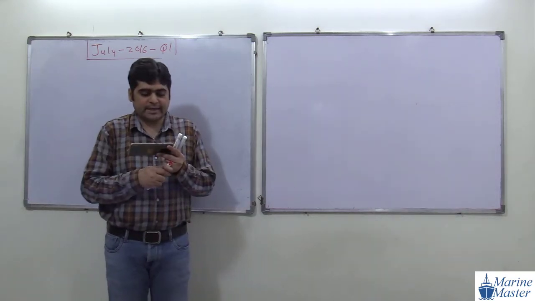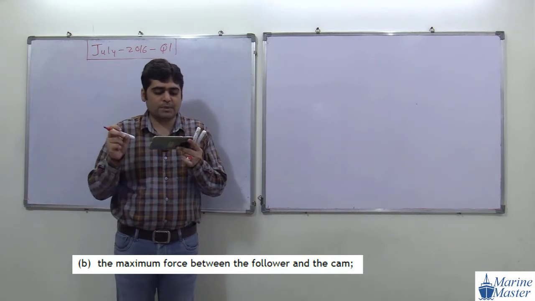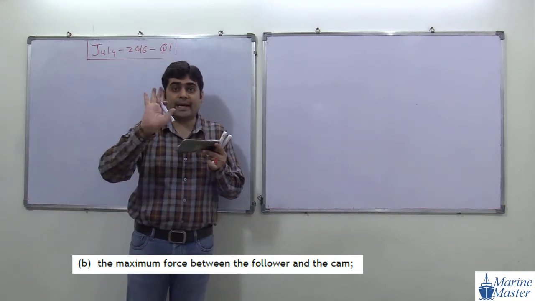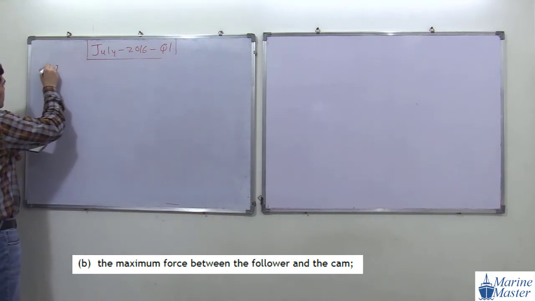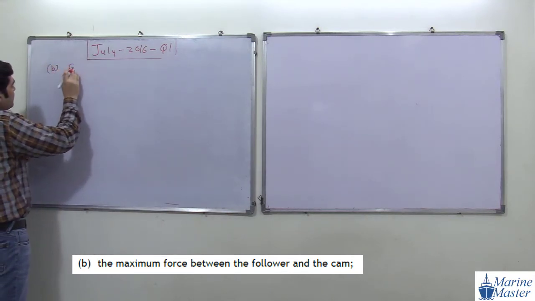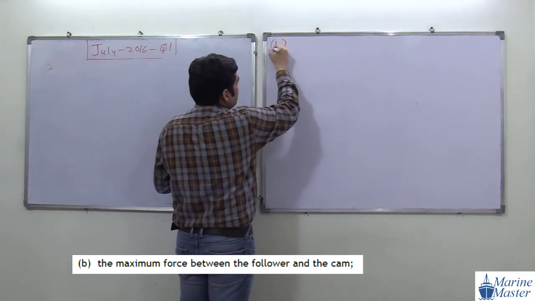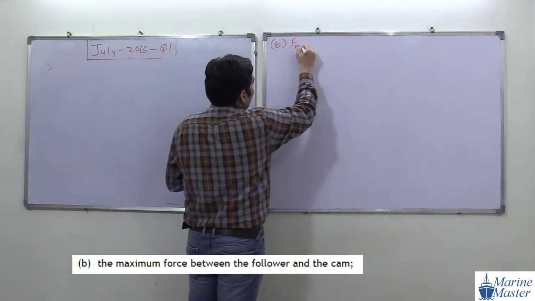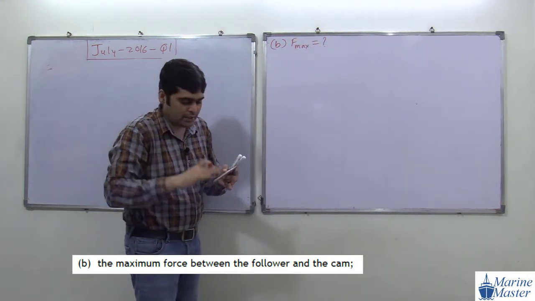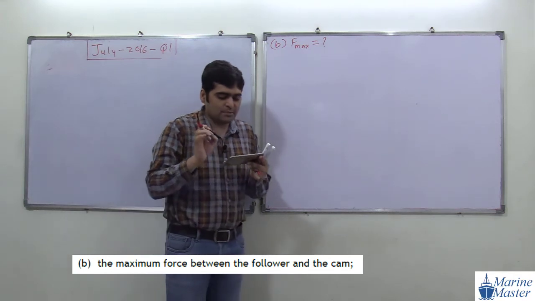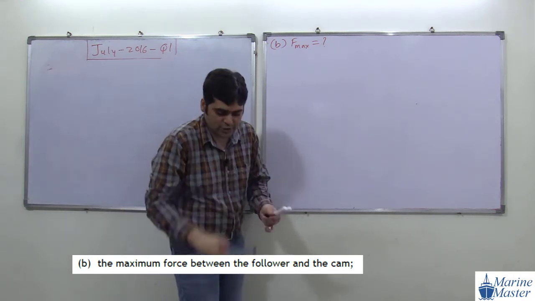Now what is our target in B part? In B part we have to find out the maximum force between the follower and the cam. Instead of here I am going to write it down here. So in B part, what is our target? We have to find out the maximum force between the cam and follower. Very simple discussion. Try to see the wording here.